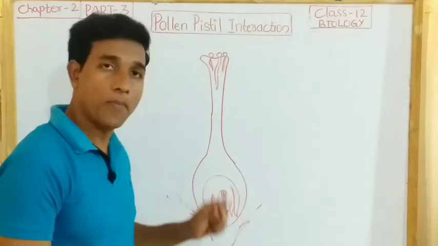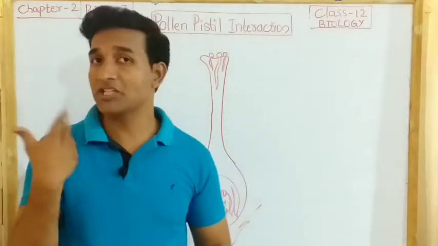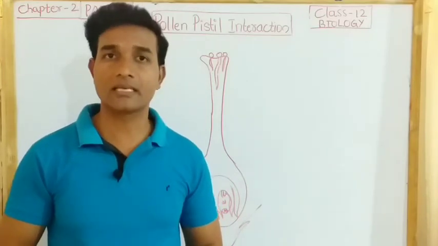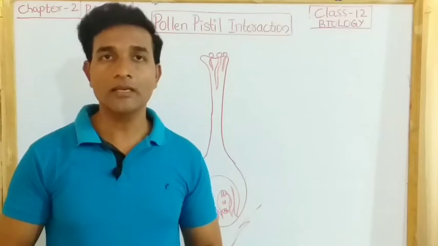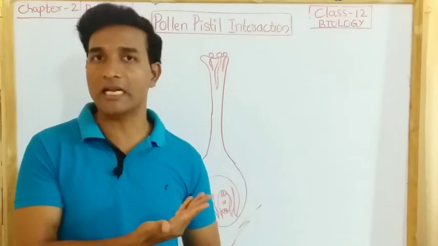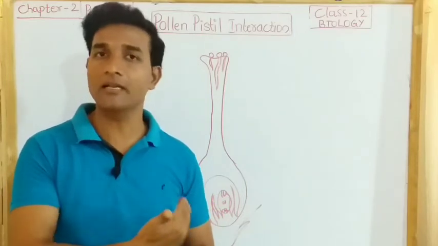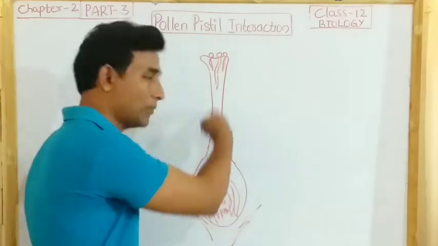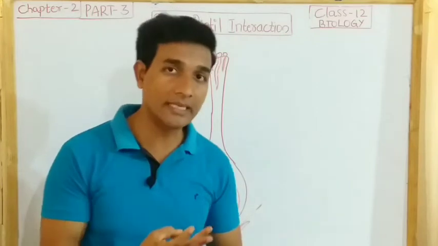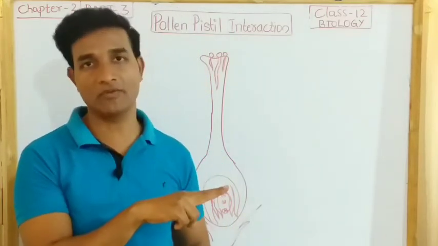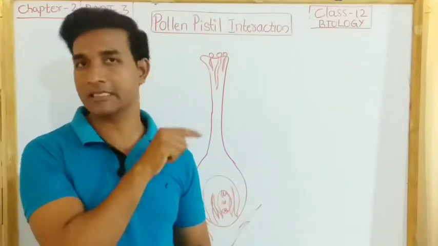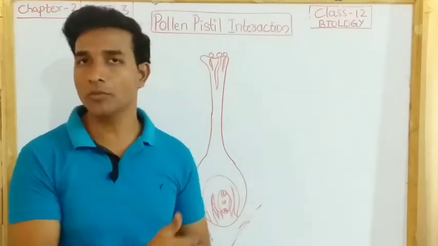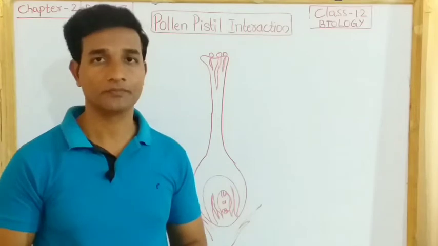Here pollen grains may be shed at the 2-celled stage or 3-celled stage, as studied earlier. If it is at the 2-celled stage, then the generative cell divides into 2 male gametes in the pollen tube. If it is at the 3-celled stage, the 2 male gametes are already produced by the generative cell inside the pollen grain, and the 2 male gametes will pass into the pollen tube and reach the ovule.